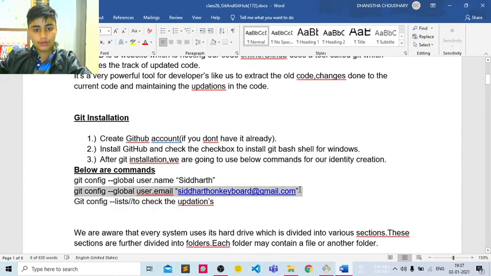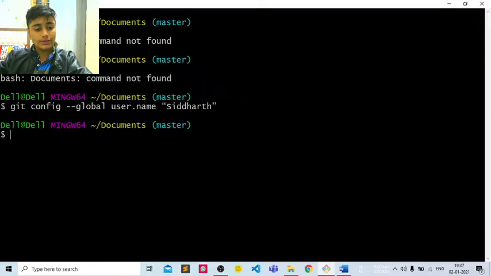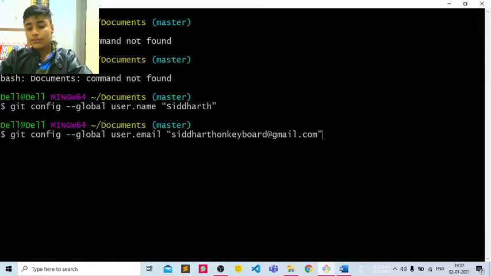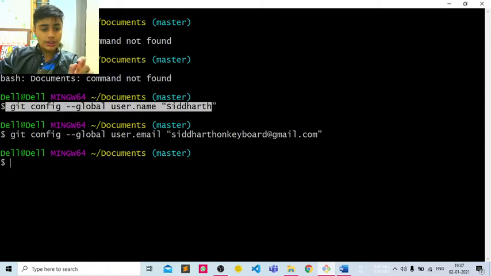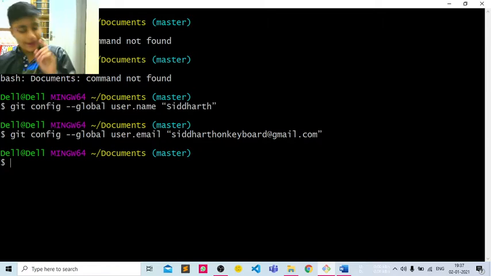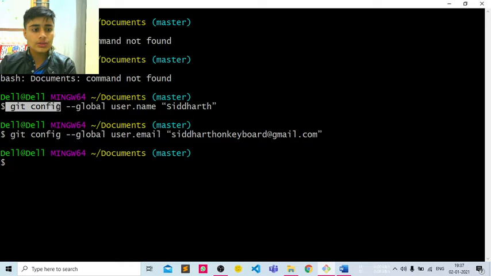Now for the email, I am just going to copy it, paste it here and press enter. So guys, we have created our email. Now I am going to explain these commands. Our first command is git config --global user.name Siddharth. Git config is the command which configures the data about us.